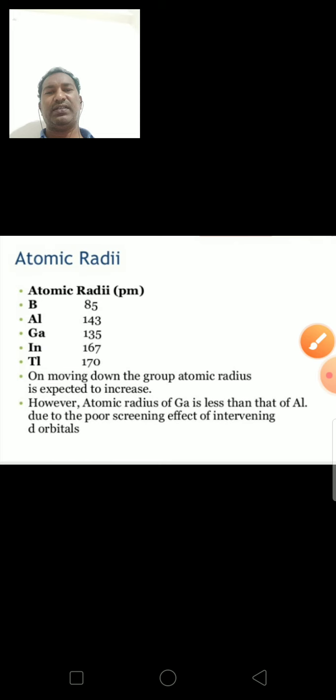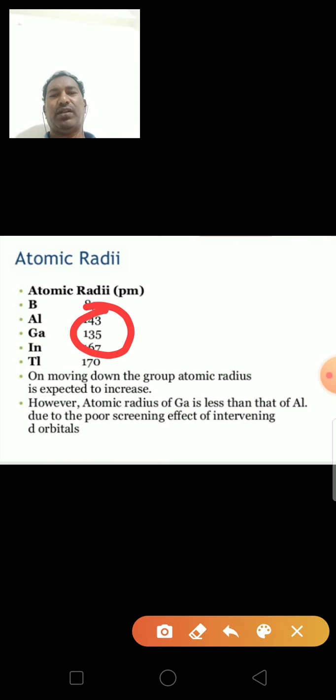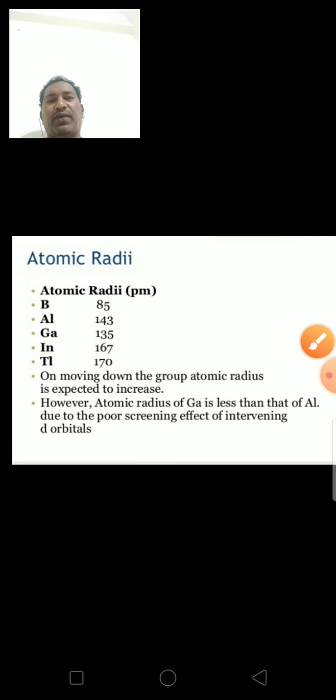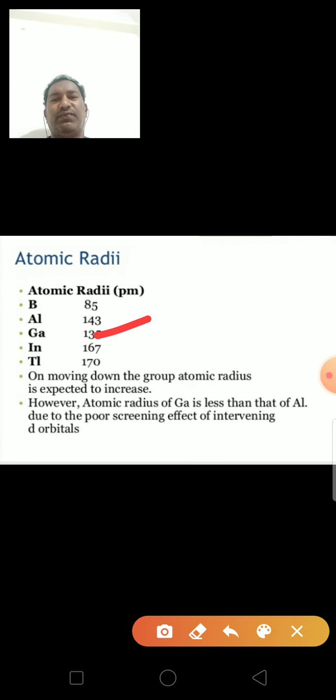Here we can observe that the atomic radius of aluminum, 143 pm, is greater than that of gallium, 135 pm, due to the poor screening effect of intervening d orbitals.